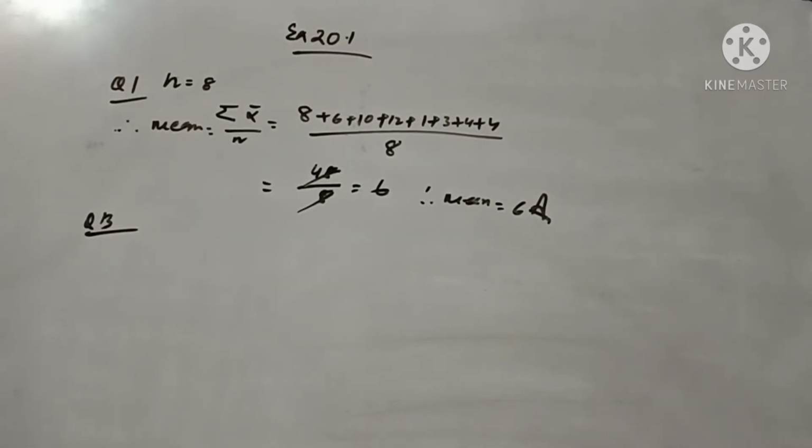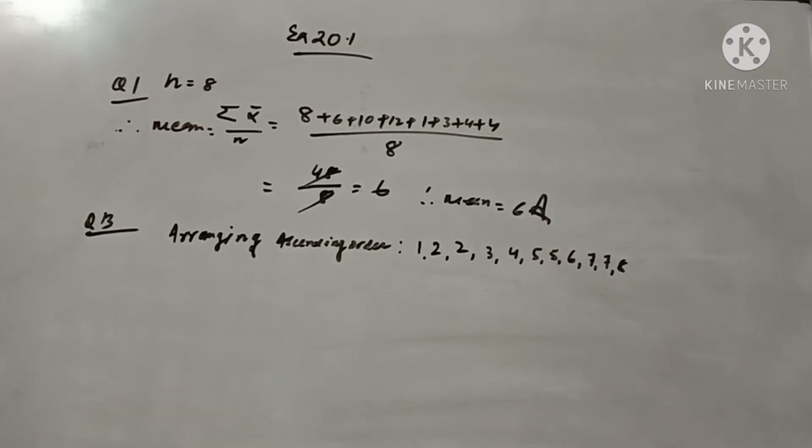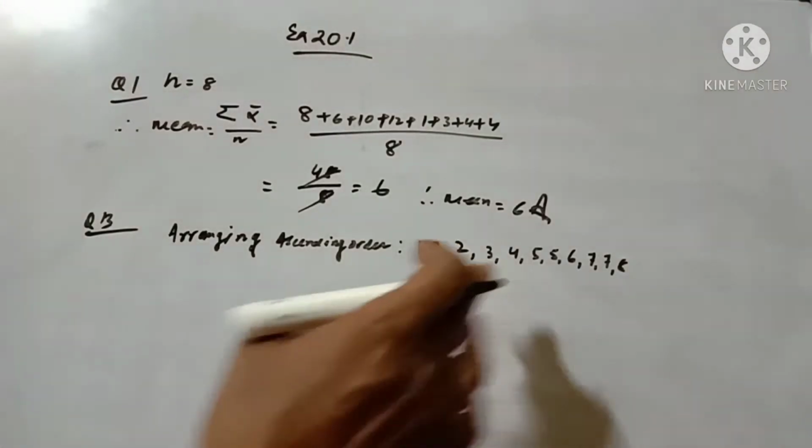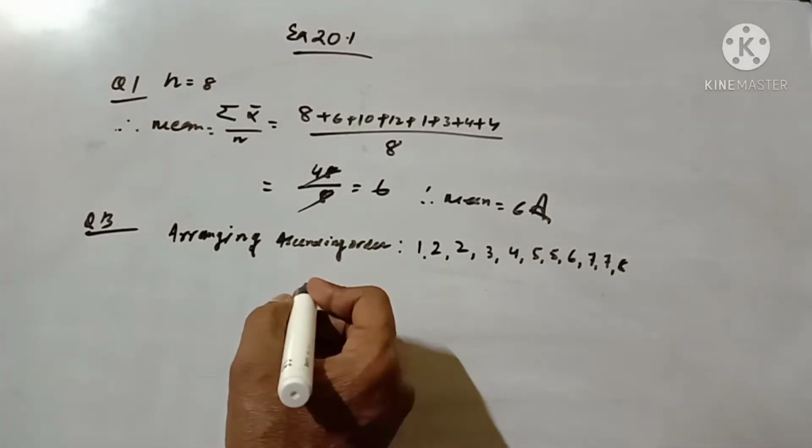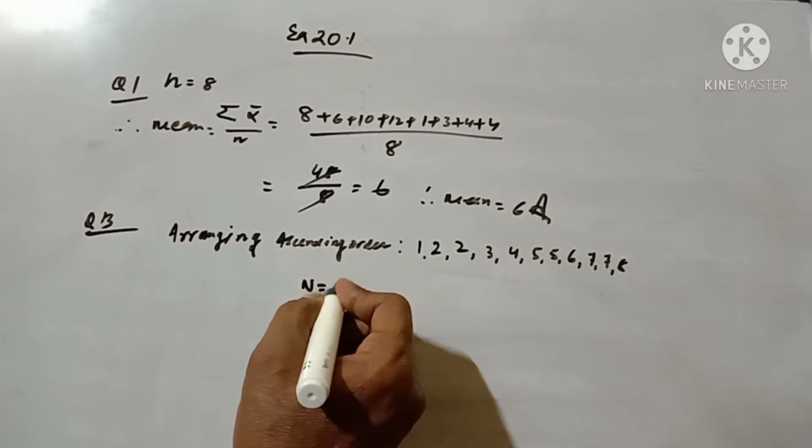See, one question is given. A student scored the following marks in 11 questions of a question paper. The marks are 7, 3, 4, 1, 5, 8, 2, 2, 5, 7, 6. First of all, we have to arrange these numbers in ascending or descending order. I have arranged them in ascending order. Now we can see our number of observations n equals 11.